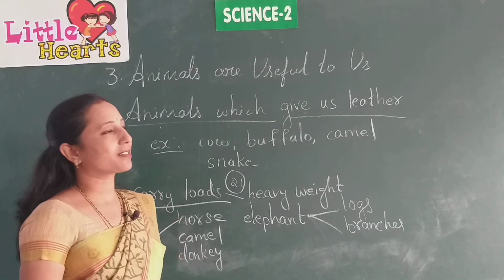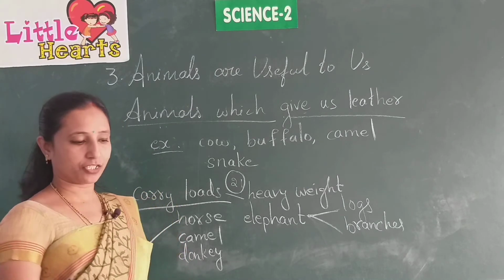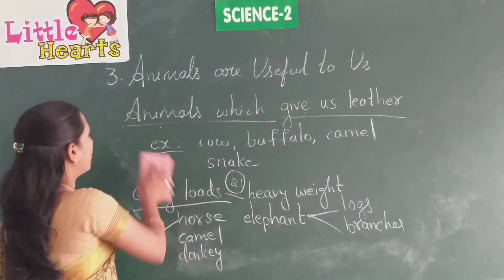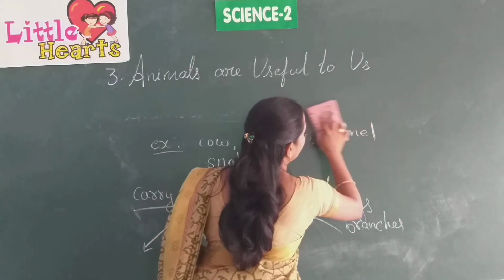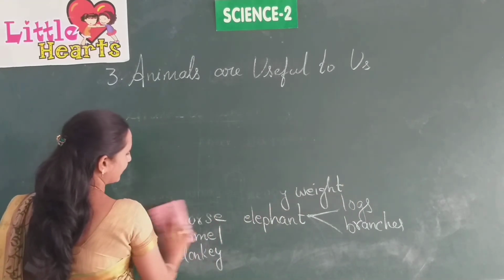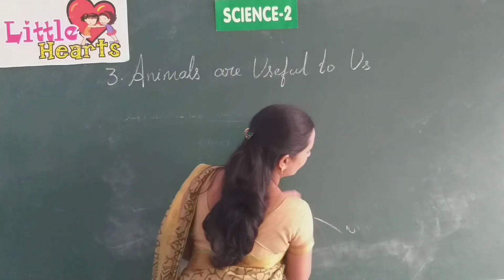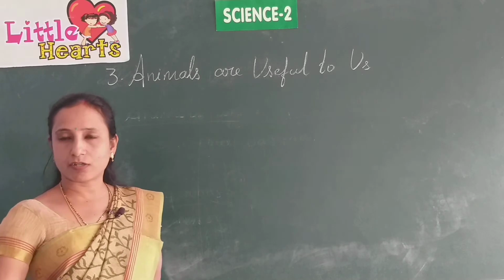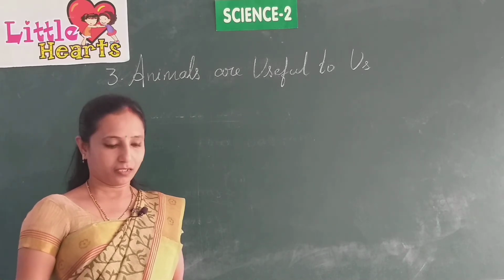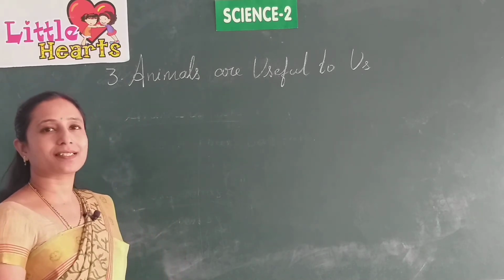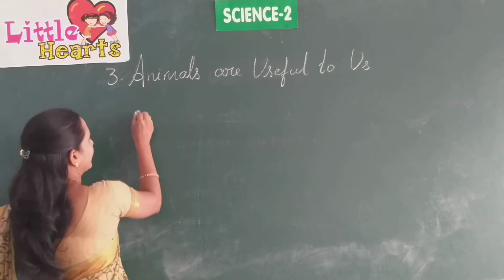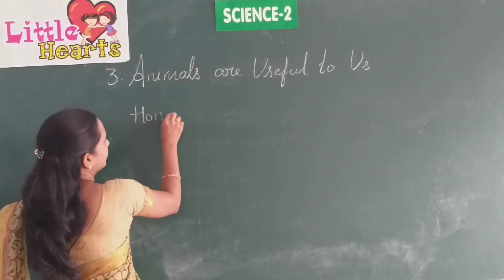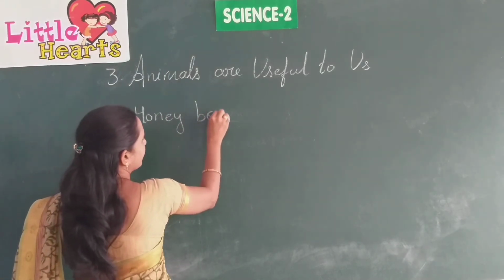Okay, and next one, we are going to discuss some small creatures. So, what are the small creatures which help us? The small insects also come under animals, and as well as hen, duck, these also come under the animals only. Yes. So, now we are going to discuss honeybees.